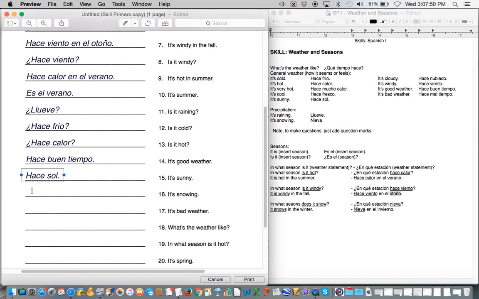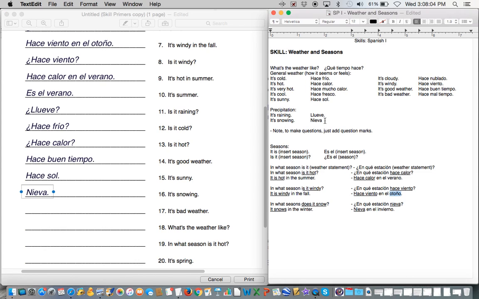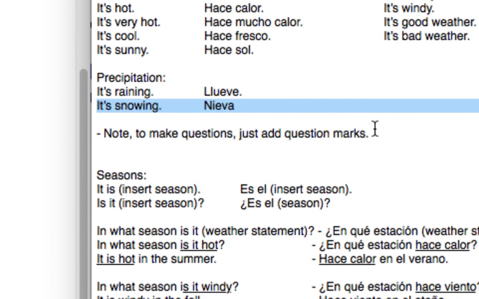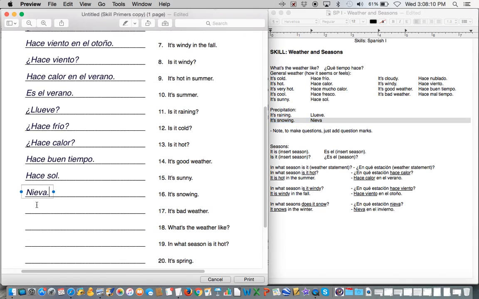You can see most of these don't require any brain power at all once you have memorized a simple phrase. It's snowing. It doesn't require any brain power to know that nieva is it's snowing. You're told that over here, right here, in your vocabulary. Okay? There's no brain power required for that. It's bad weather. Again, hace mal tiempo.